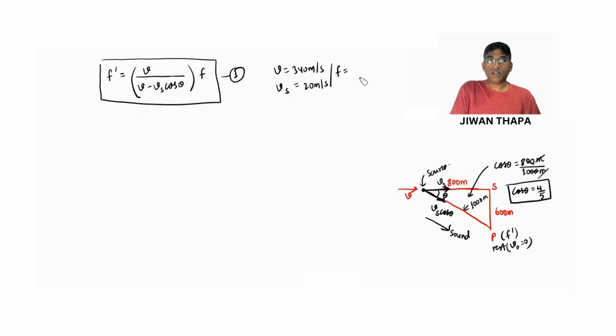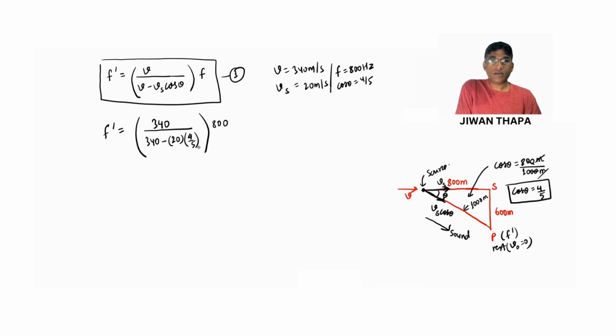We have cos theta equals 4 by 5, and we are asked to find f dash, that is, the apparent frequency. So f dash equals 340 by 340 minus Vs, which is 20, times cos theta, which is 4 by 5, times f, which is 800.